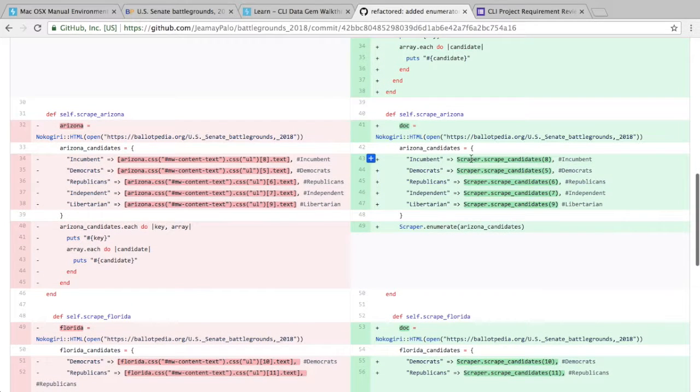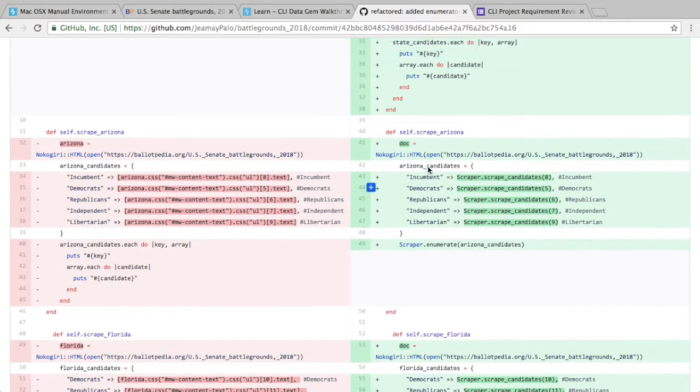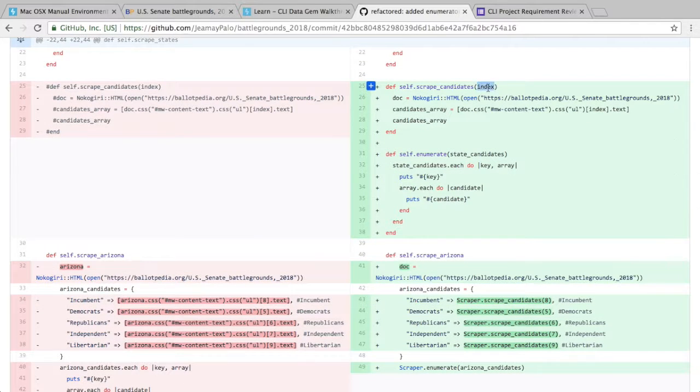So my next step was to try and simplify this. Again, I noticed that these lines of code pretty much have the same template. So I made a new method copying this template, and the only thing that was different is the index. I made that method accept an argument of the index, whatever the index is for this scraped code, which would then return the particular candidates I'm looking for.